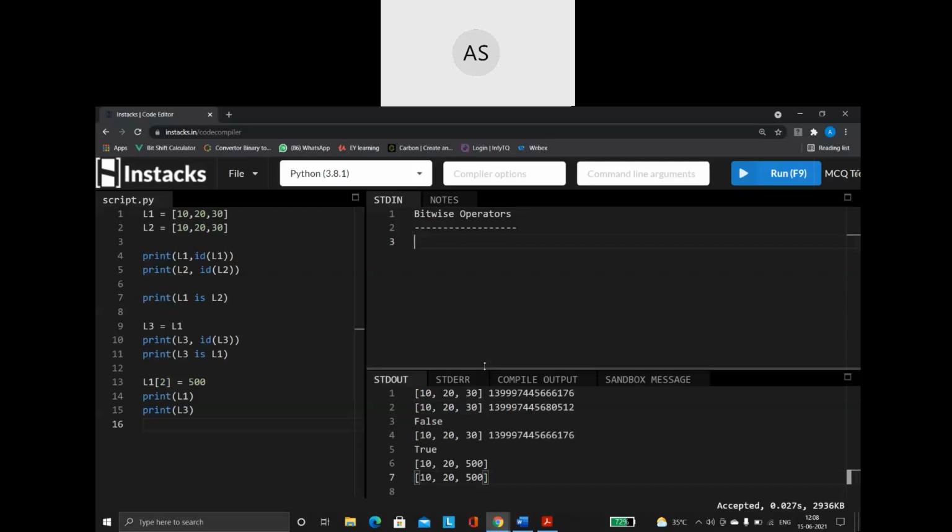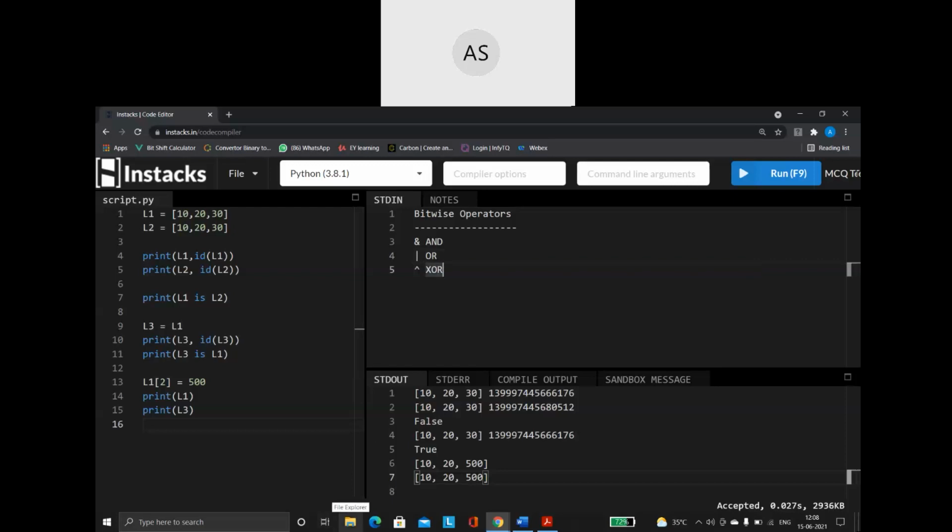So what are the bitwise operators you have? We call this operator the AND operator. We have the OR operator. Then you have the XOR operator, which is nothing but a caret symbol.